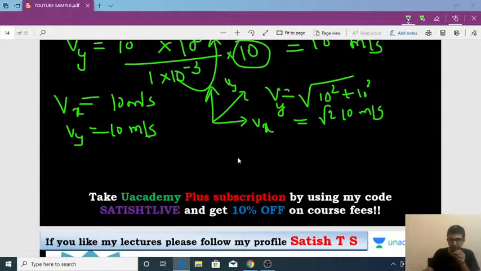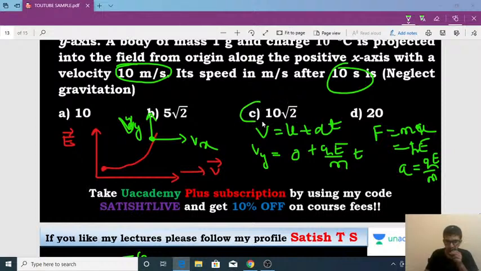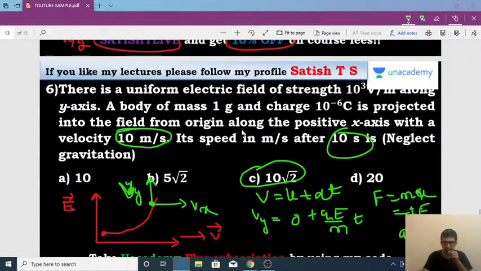Okay, so the resultant velocity is how much? That should be equal to root 2 times 10 meter per second. That should be the right answer for this question. Very beautiful problem. I hope that you understood the concept behind this problem. So 10 root 2, that should be the right answer for this question. So you should do it this way.